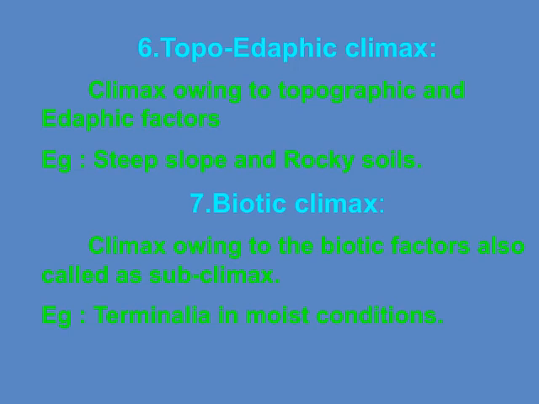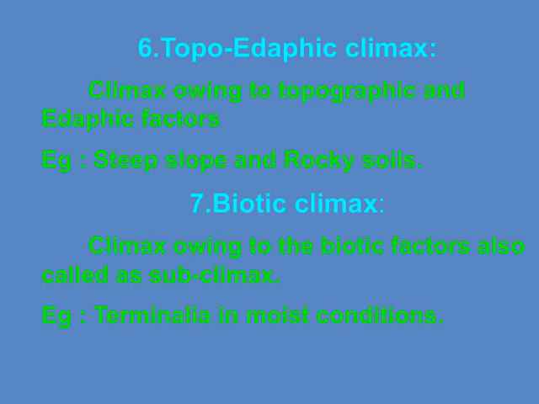Let's explore the concept of climax, starting with the topographic climax. This type of climax occurs primarily due to topographic and edaphic factors. For example, on steep slopes or areas with rocky soils, the environment creates unique conditions that lead to a specific kind of climax community. The terrain and soil characteristics essentially shape what kind of vegetation can thrive there, influencing the final stable stage of succession.